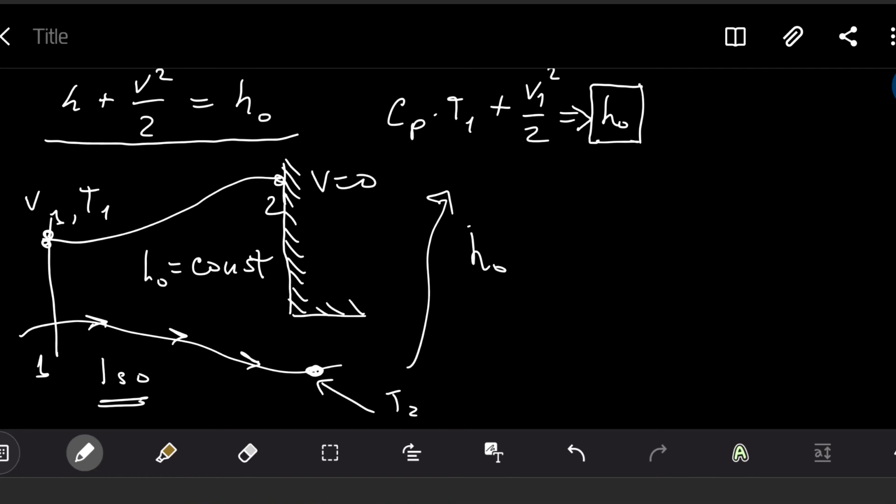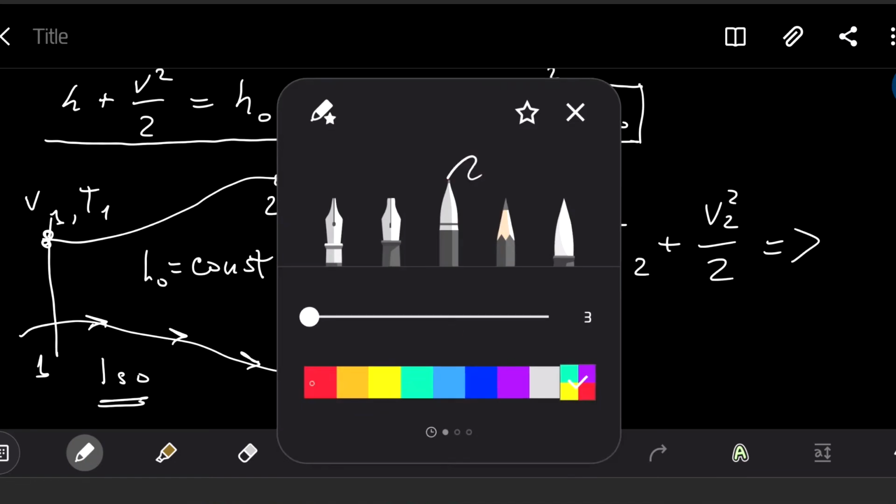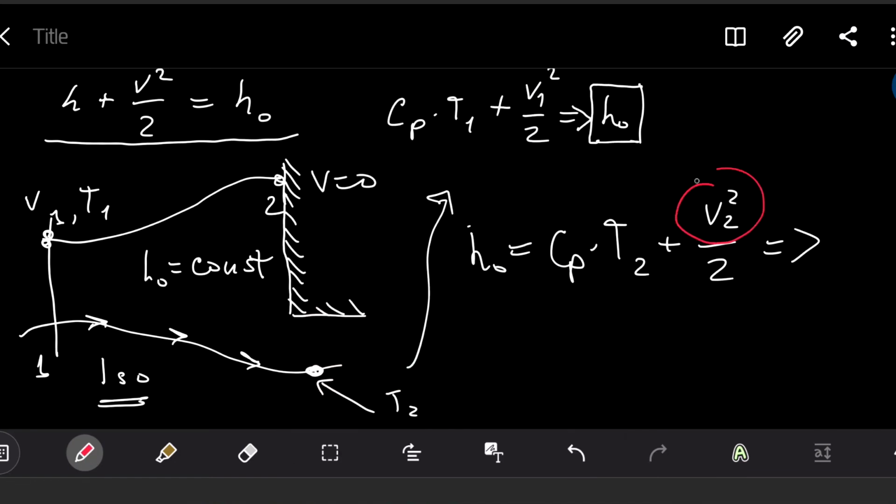Just the following way. We already know our stagnation enthalpy calculated previously, right? And we will write that the stagnation enthalpy will be equal to Cp multiplied by temperature T2 plus velocity 2 squared divided by 2. From this equation, the only unknown parameter is our velocity.